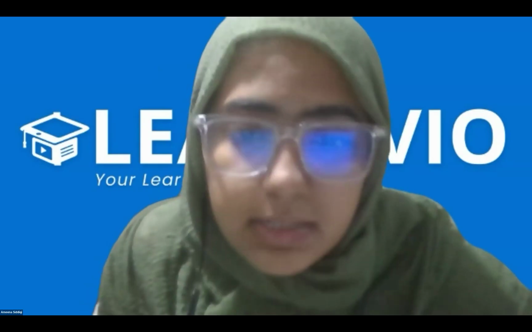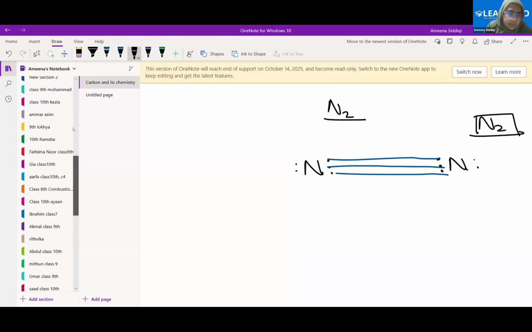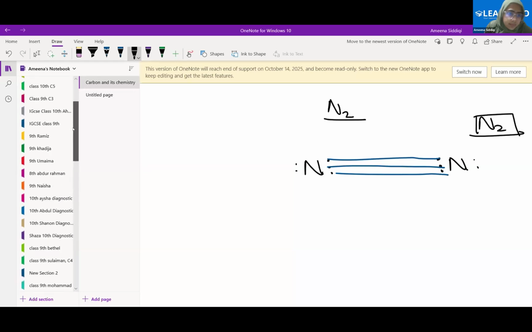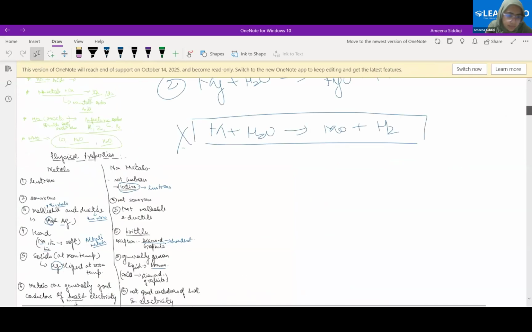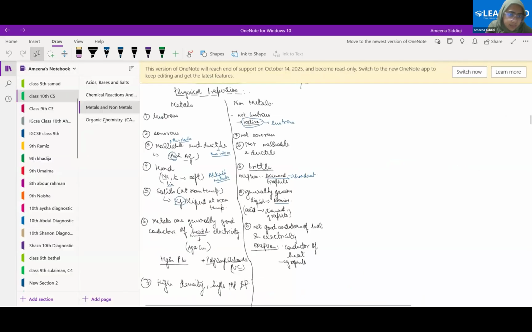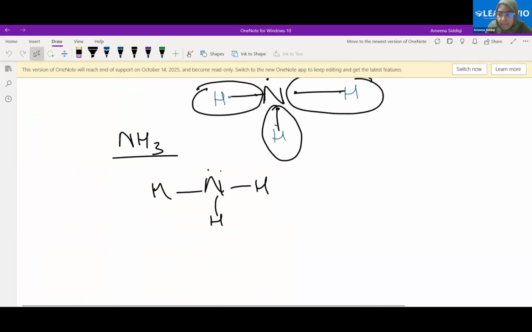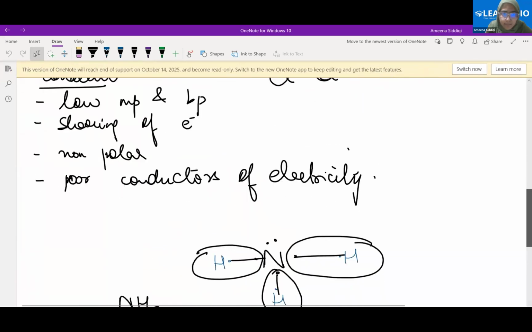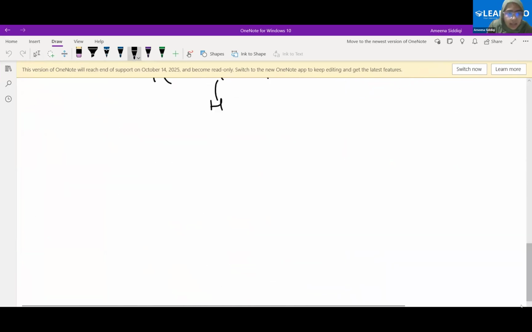So I'll be starting with the basics here. Come to the main part, that is organic compounds.